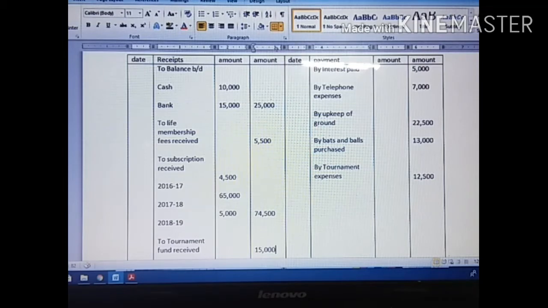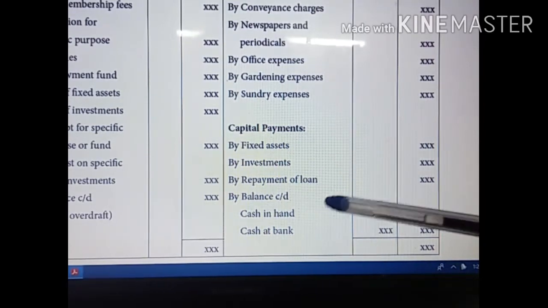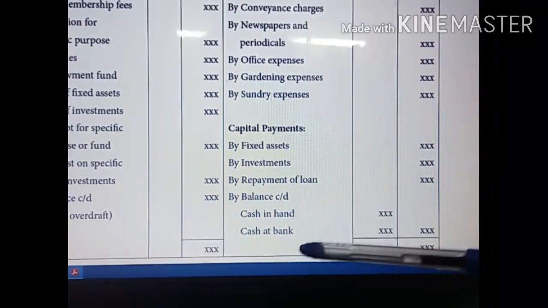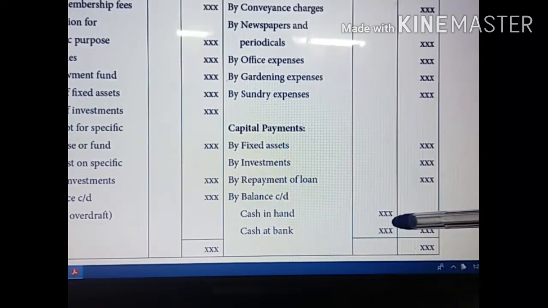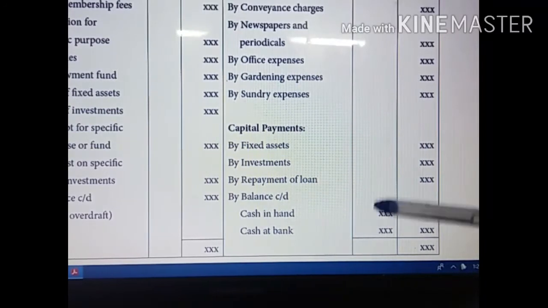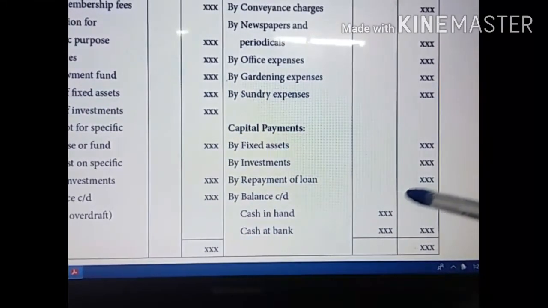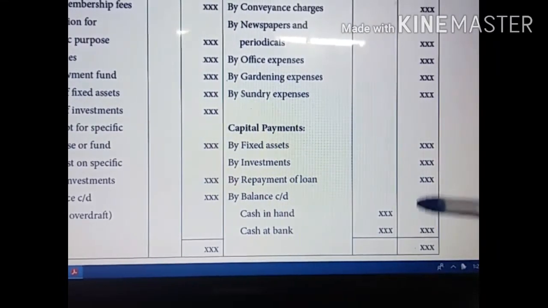Then one more thing, the closing balance of cash they have given in the problem. Closing cash balance. This is the format. In this format you can see balance c/d. This is the closing balance we have to find out. Here cash in hand, cash closing balance and bank closing balance. We have to find out both items, but sometimes they give only one item in the problem. For example, in this problem they have given cash in hand, that means opening balance of cash as well as closing balance of cash.